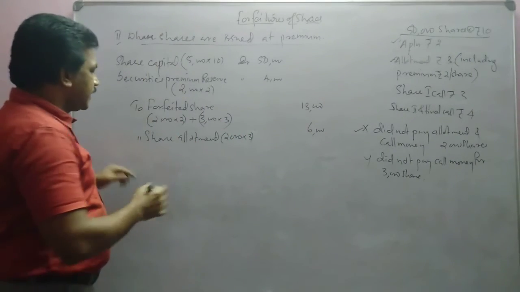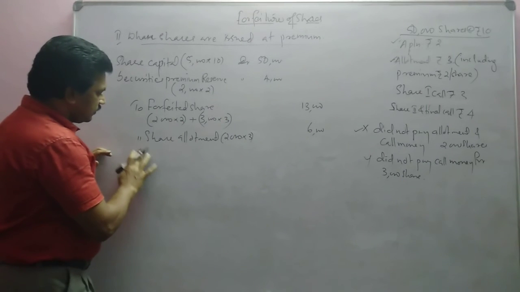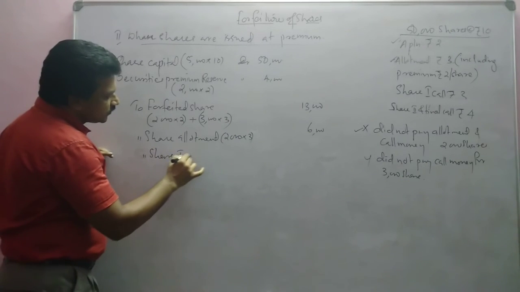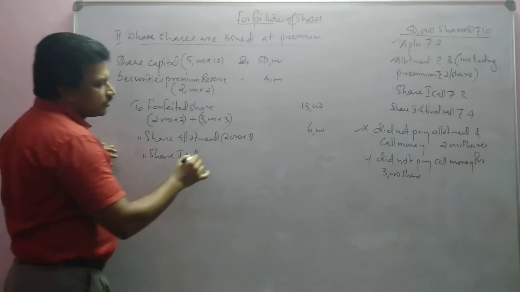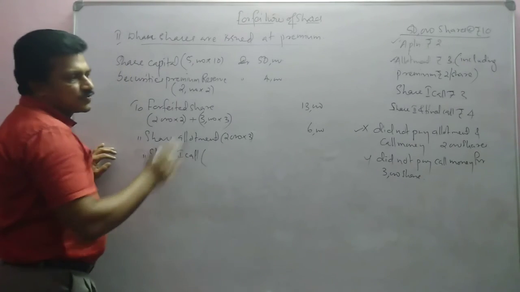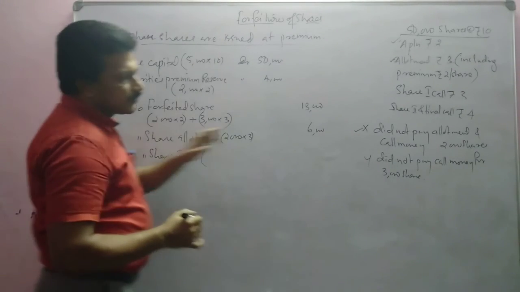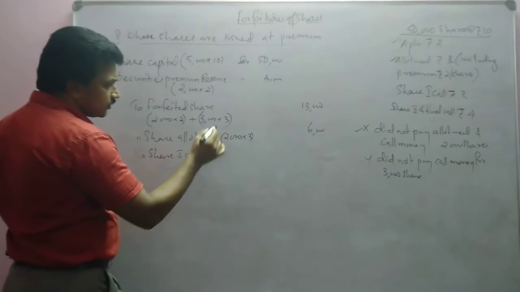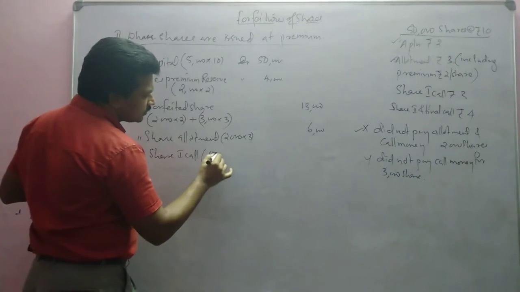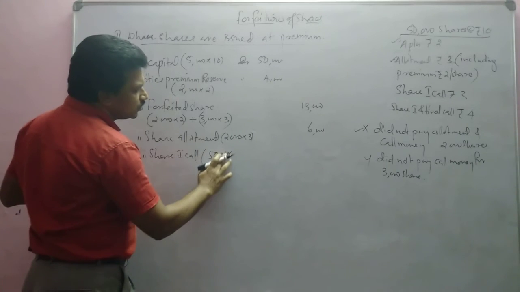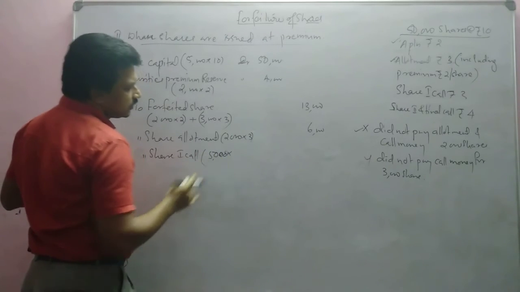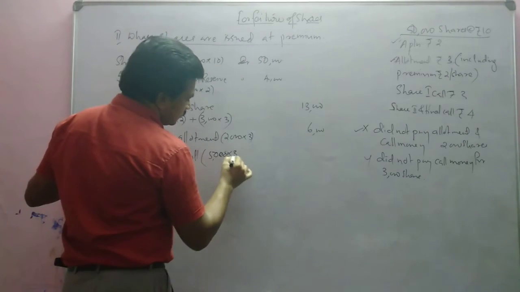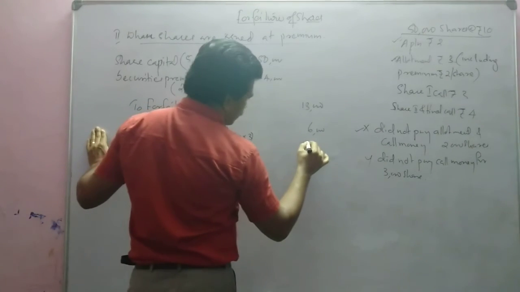Okay. Then next, share first call. Who has not paid? Both of them did not pay. That means X and Y did not pay call money. So total 5000 shares, 5000 into first call 3 rupees, so 15,000.